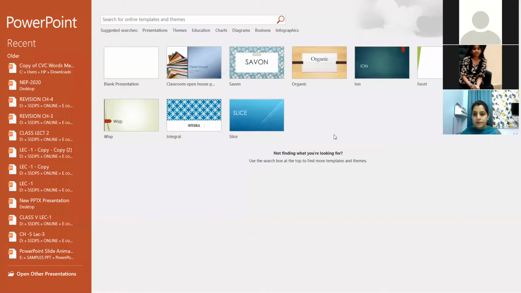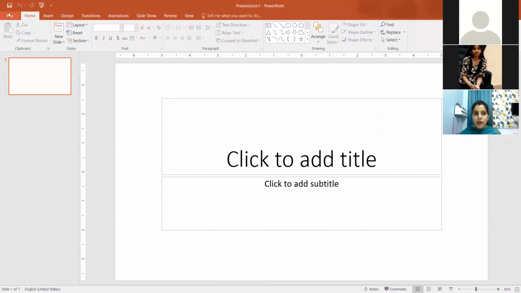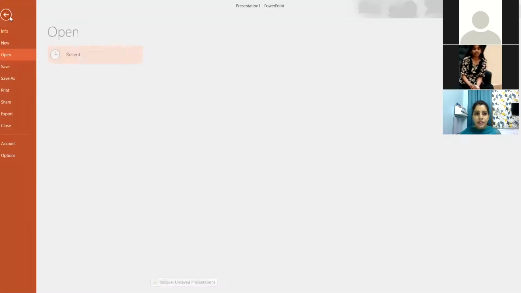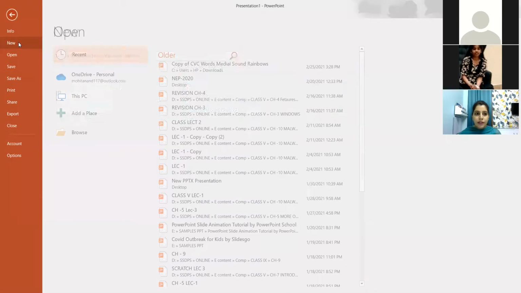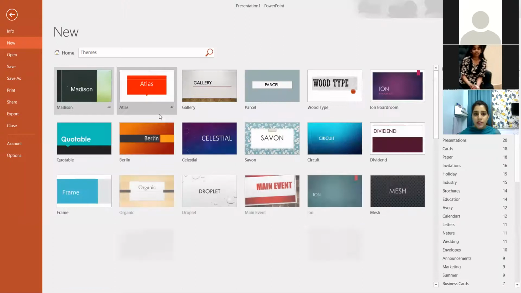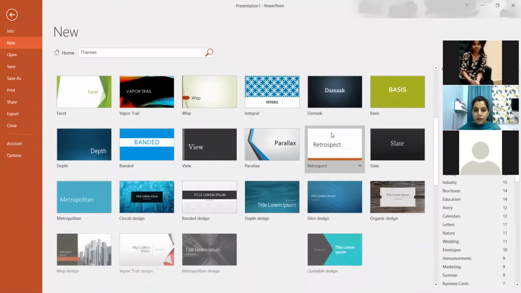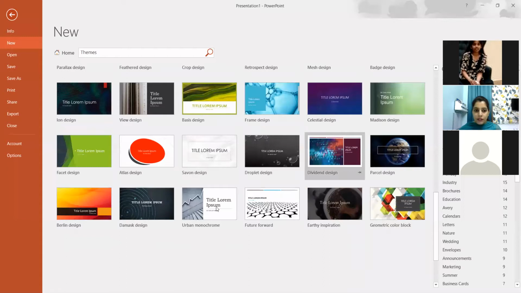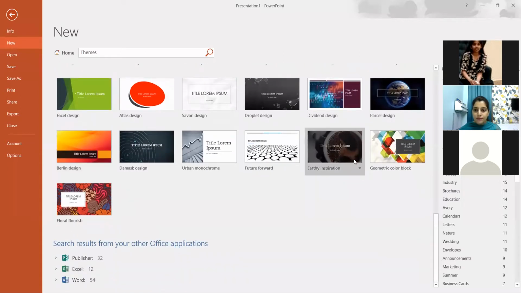Okay, ma'am. So now this is the PowerPoint window, as you all are familiar with. When you have to create a new presentation, we click on blank presentation. So this I'm taking as a blank presentation now. Otherwise you could also take any design. For example, I'm creating a new one here. So you can take any of the themes that are available. You can see so many themes are available, so you can use any that you like in which you want to make the presentation.